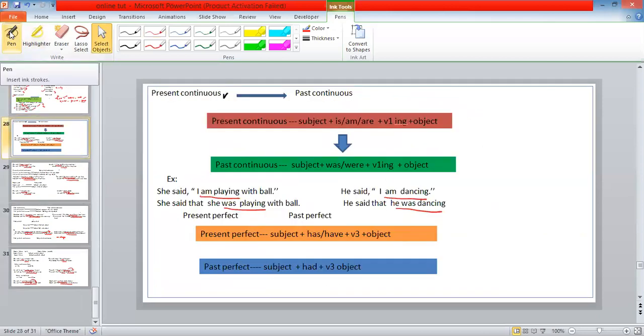Here, another example is present continuous. Present continuous changes into past continuous. So present continuous: subject, is, am, are, verb one ending form.